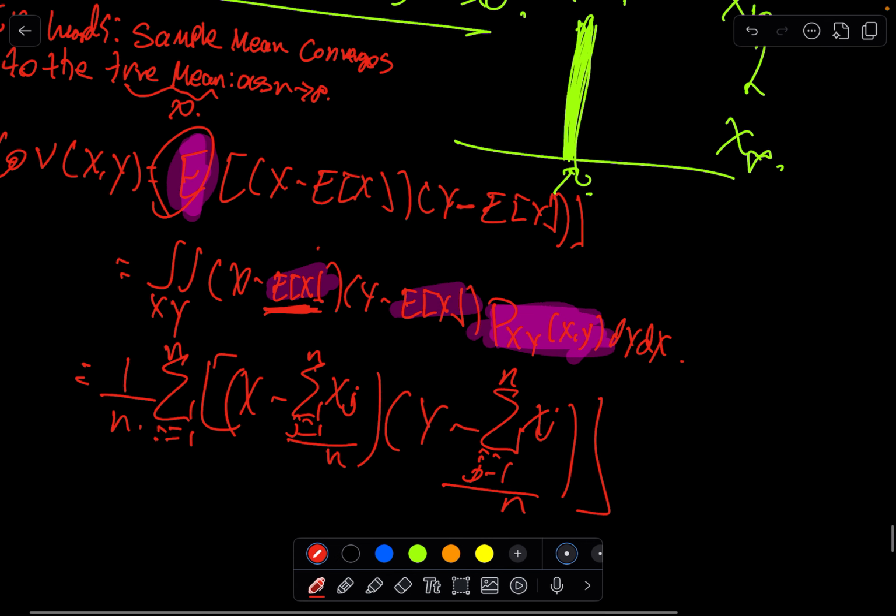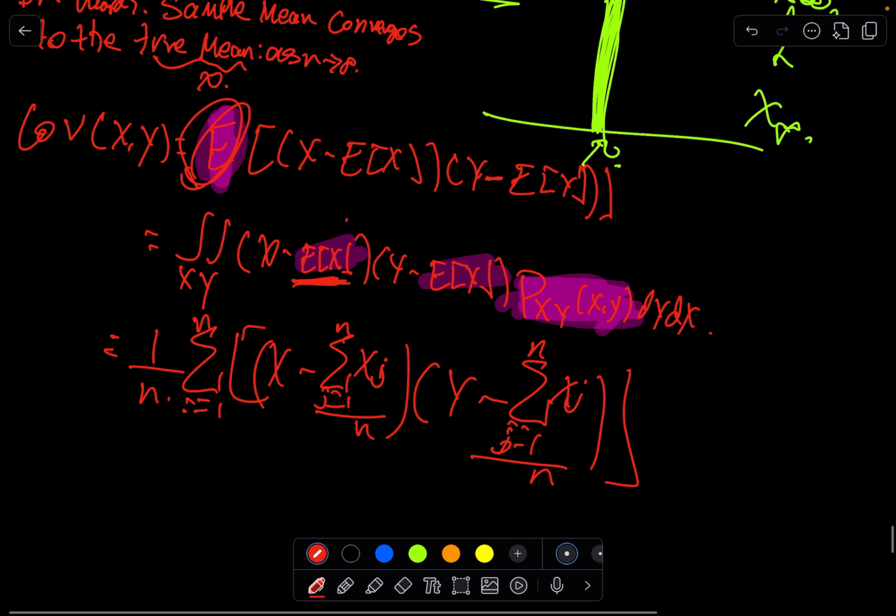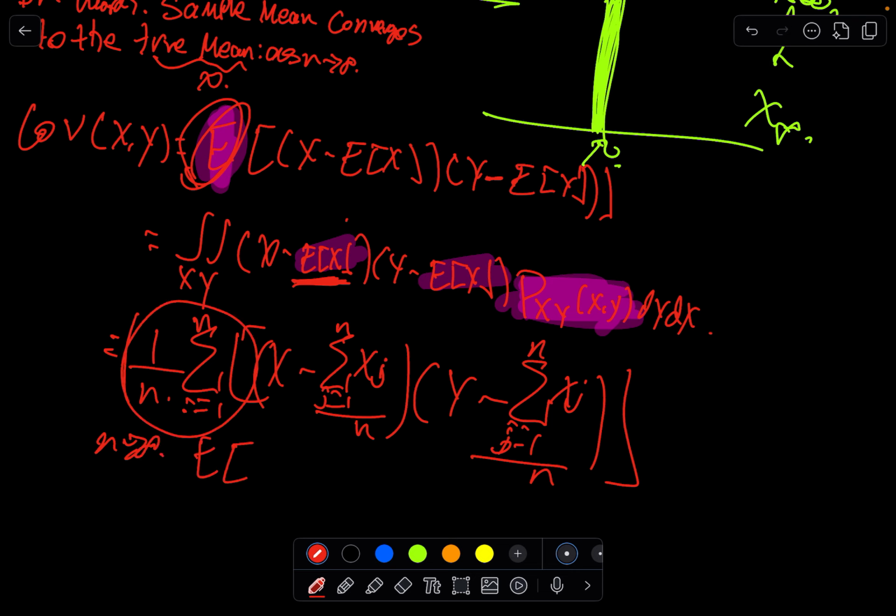If n went to infinity, this part here would be replaced with an expectation, this part would also be replaced with an expectation, and this would also be replaced.